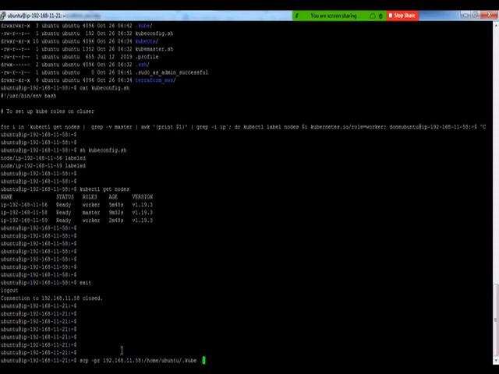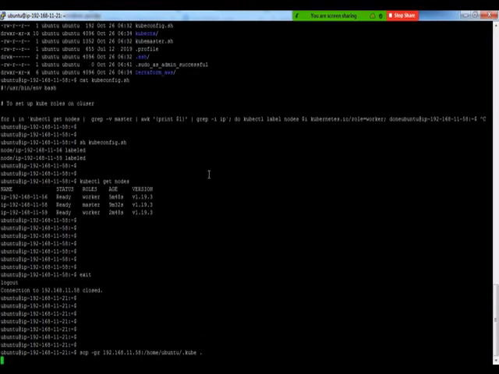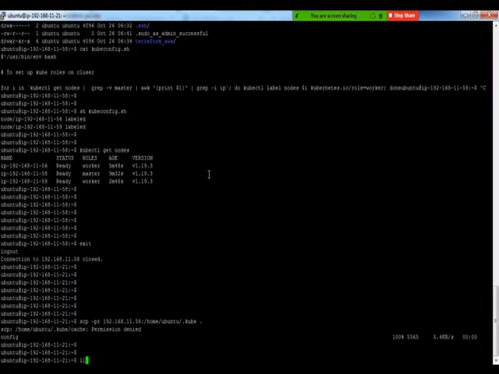So scp is the command to securely copy files from a remote server. This is the remote server, which is our Kubernetes master. This is the remote directory which I want to copy, /home/ubuntu/.kube, and the last dot represents copying this remote directory to the present working directory on this server. I'm executing the command and it's done.